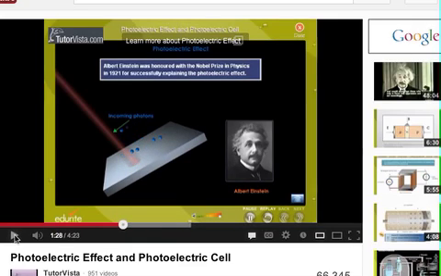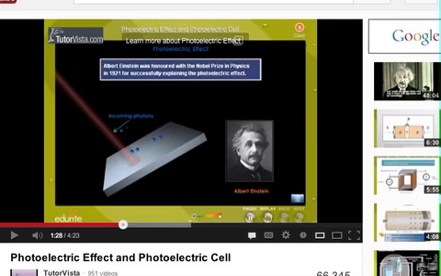I'm going to ask you this one. Do you think all light is going to produce this effect? Remember, E equals h times frequency. With that h, which is a constant, the frequency is going to produce energy. If the light doesn't have enough energy to move that electron, you are not going to see that effect.